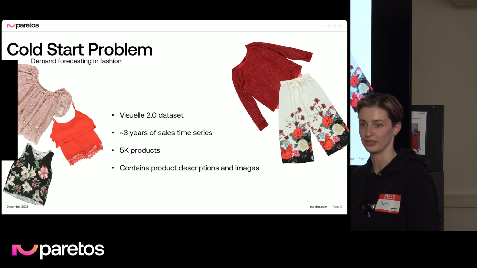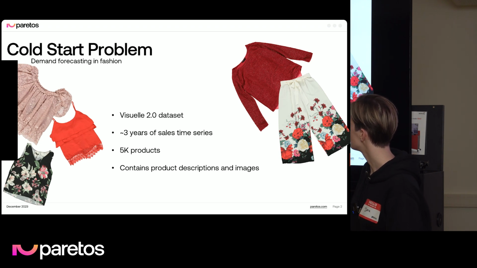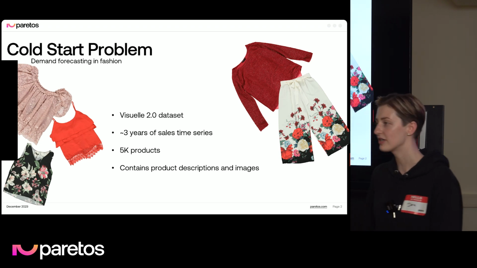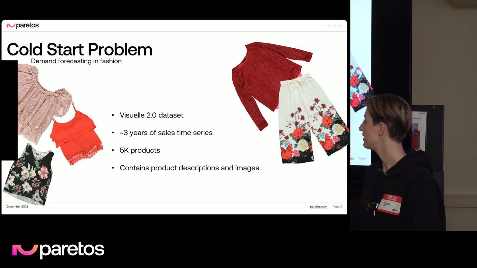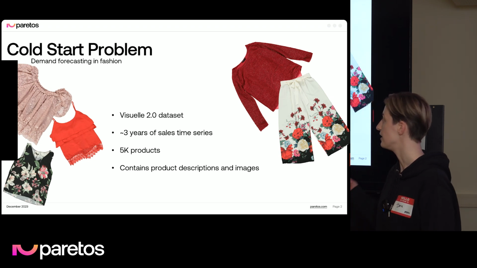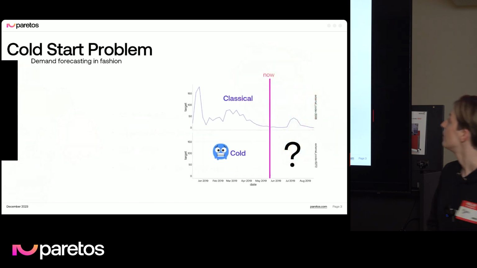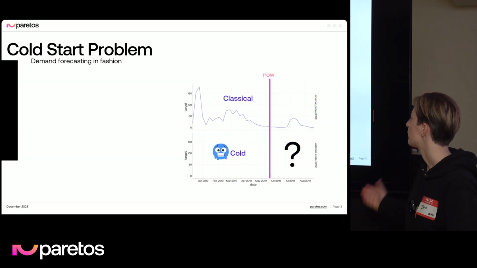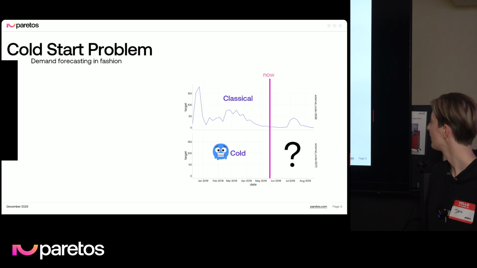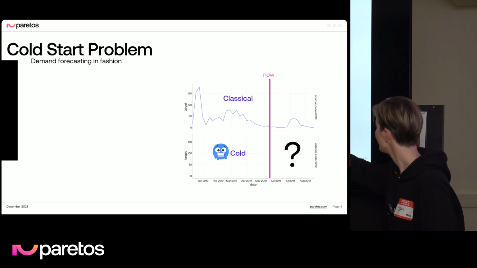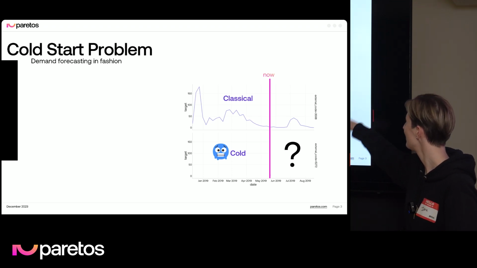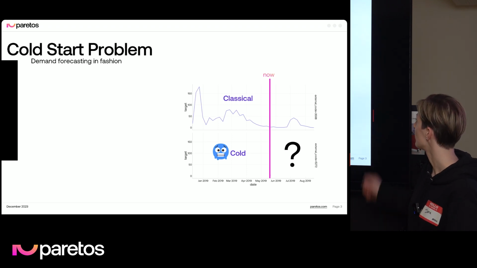You can also download it and play if you want. It has around 3 years of sales time series for 5,000 products, and it contains product descriptions and images. Some of them you see on the screen. These are two examples of time series that we have in the data set. Let's imagine we are now here in June 2019, and we want to make a forecast for the future.